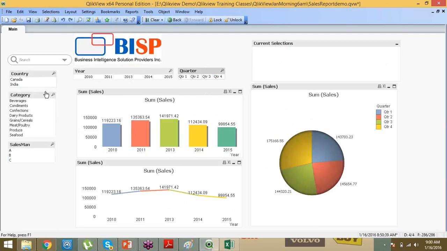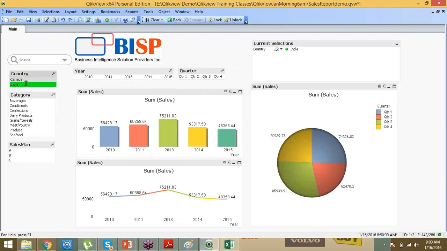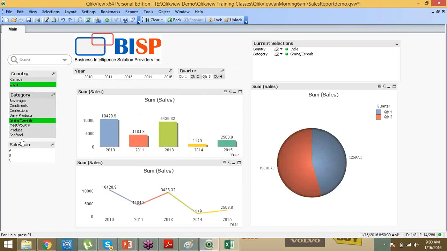Now, if you select India, Canada, I am seeing these are the things. If I select India, these are the things available. If I select this product, these are the things available. Like this, we can make selections and visualize the dashboards. Is it clear? How easily we can build dashboards and how we can analyze the details.